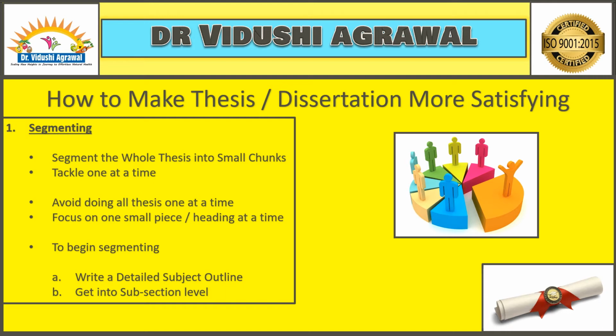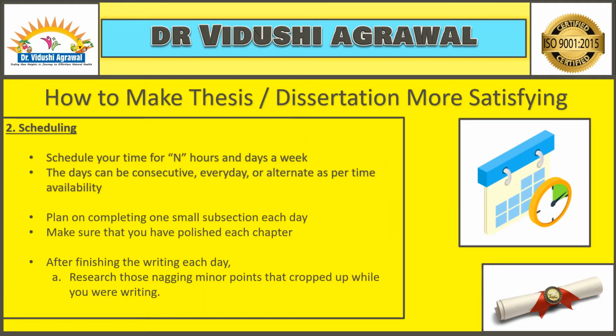So to begin segmenting, what are we supposed to do? We are supposed to detail the subject outline, or get to the subsection level. As I said, first is synopsis, introduction, review of literature, methodology, result and interpretation, discussion, and so forth. So we have successfully completed the first step of segmenting our thesis or dissertation into smaller chunks. Now when we have seen that we have 8 or 10 subsections, we need to schedule how we are going to do it.